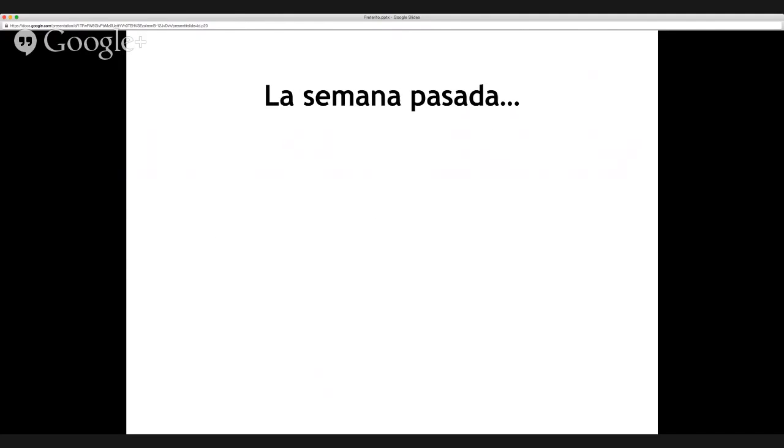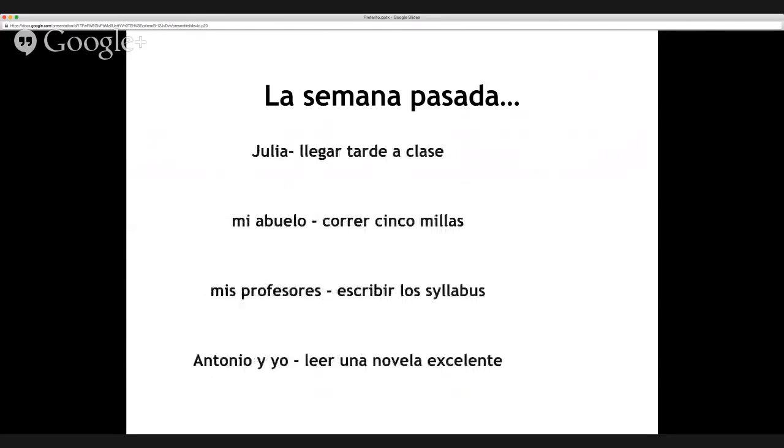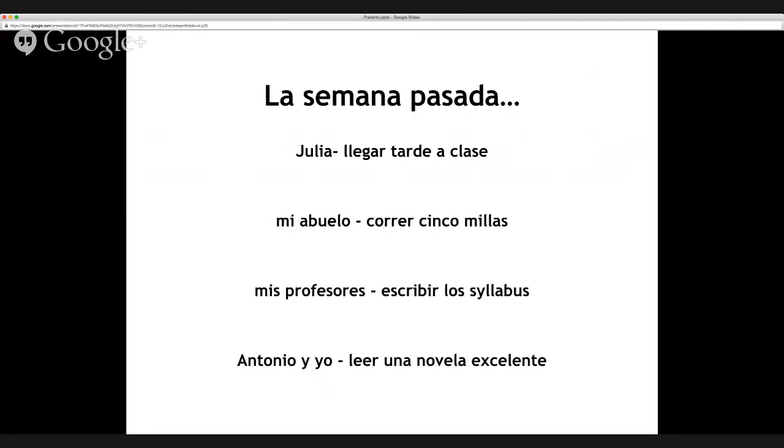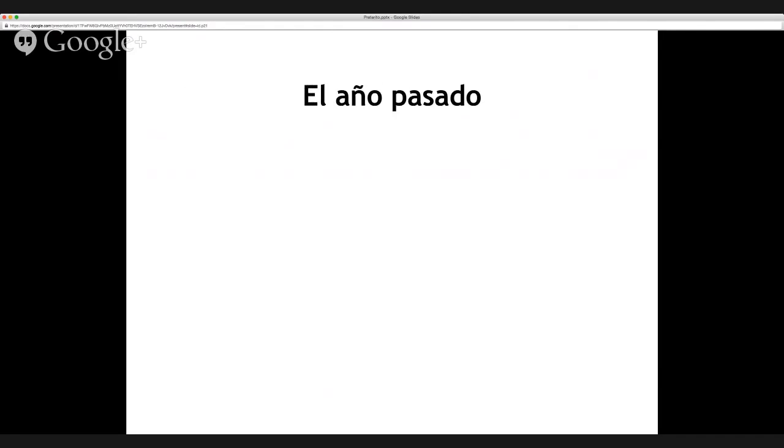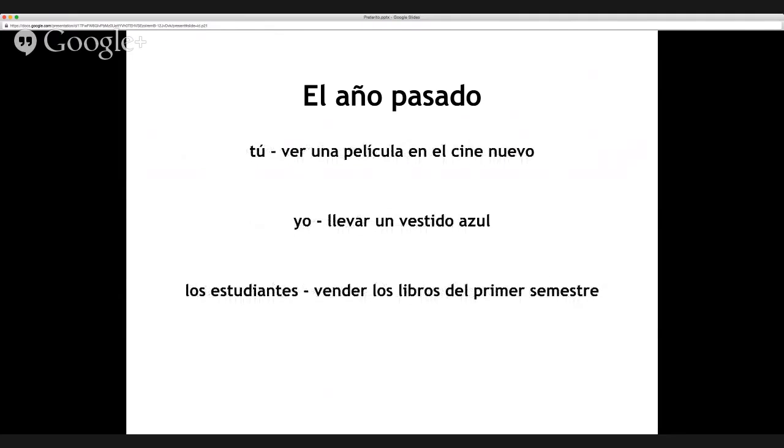Bien, so that's the skinny on pretérito. Let's practice. I'm going to set you up with a situation. La semana pasada, and here's some sentences that you can create in the pretérito. Make the given infinitive agree with the given subject. I'll give you 2 slides of practice and then share some answers. Now you're practicing under the situation of el año pasado, last year, which is also pretérito. So keep working. Push pause again. Complete these sentences.